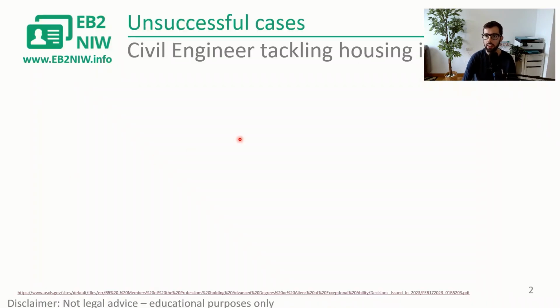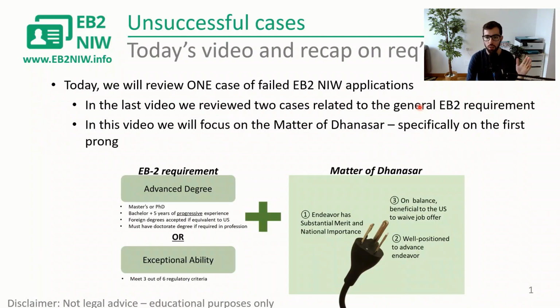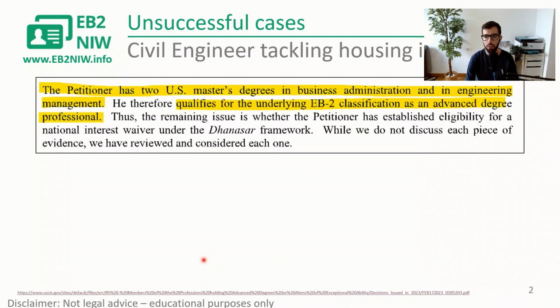All right, so going back to our slides, civil engineer. The petitioner has two US master's degrees, in business administration and in engineering management. He therefore qualifies for the underlying EB2 classification as an advanced degree professional. Remember, here we're covering the general EB2 requirement that was on the left side. If we go back to here, they are analyzing whether he or she complies with this first portion. And they say yes, this person has two master's degrees, so advanced degree, check mark. You don't need to prove exceptional ability, okay? Just one of the two.